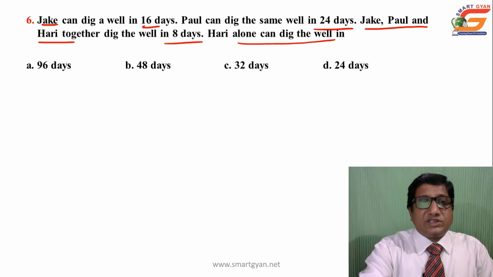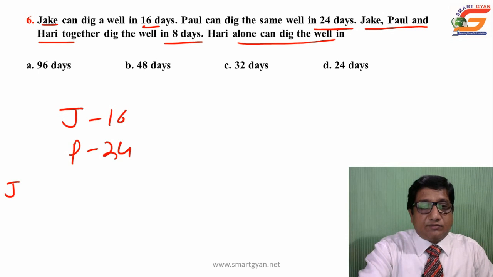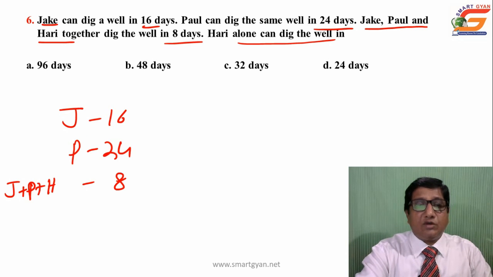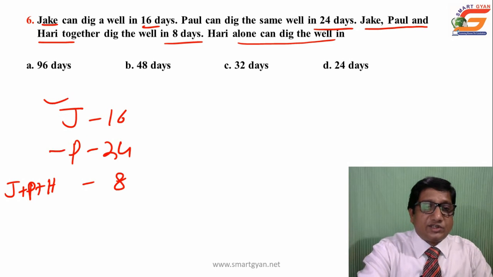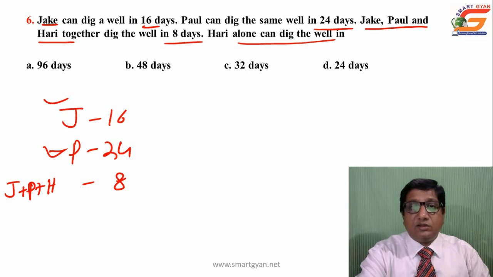So it is given that Jack can dig in 16 days, then Paul can dig in 24 days, and it is given that Jack plus Paul plus Hari, they can dig in 8 days. So question is Hari alone can dig the well in how many days? Here it is given only Jack, only Paul, here it is given Jack, Paul and Hari. If you subtract from this total Jack and Paul, you can find the efficiency of Hari.